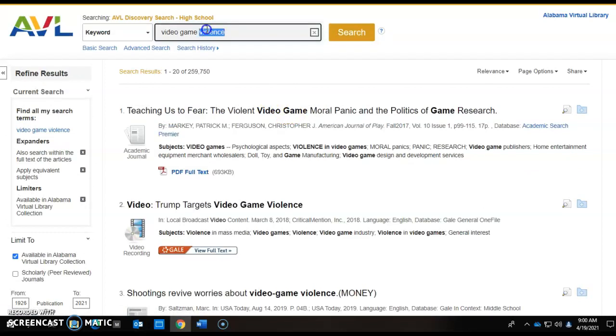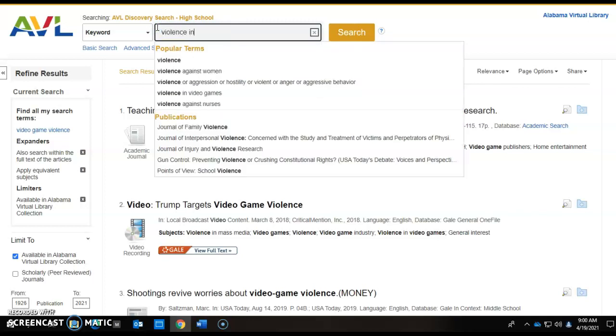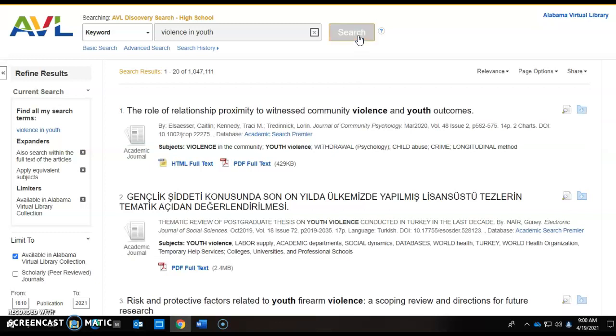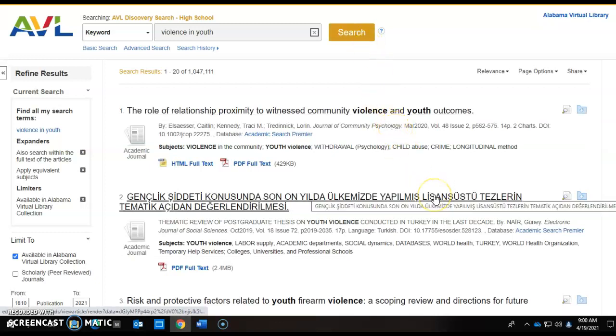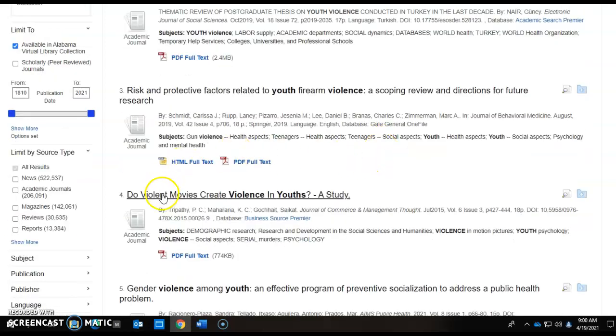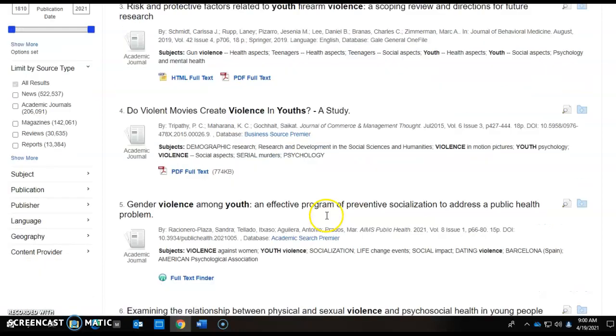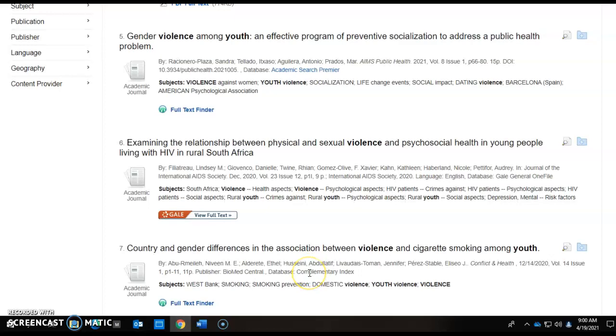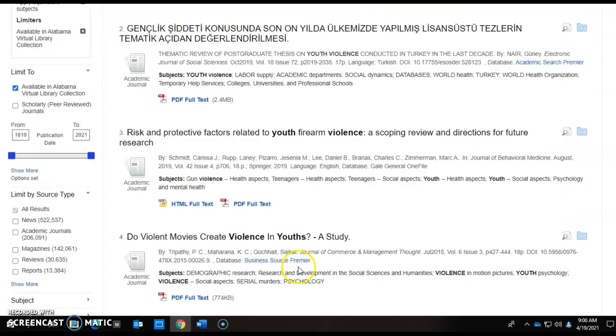If I just wanted to look up violence in youth, I could search that up if I wanted to use both ways to argue my point for my synthesis essay. I could do this. Do violent movies create violence in youth? If you wanted to come at it from that way, that'd be a great idea. If this is your topic, again, you can do this with any topic.